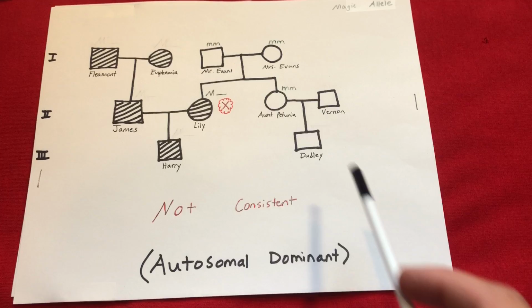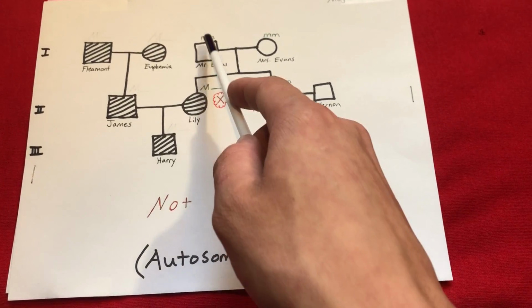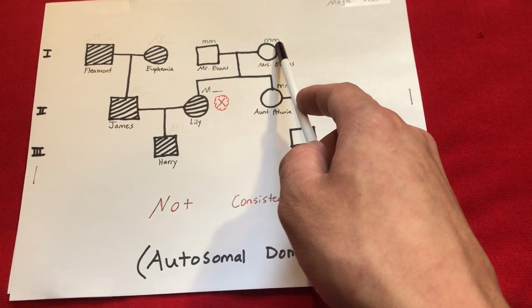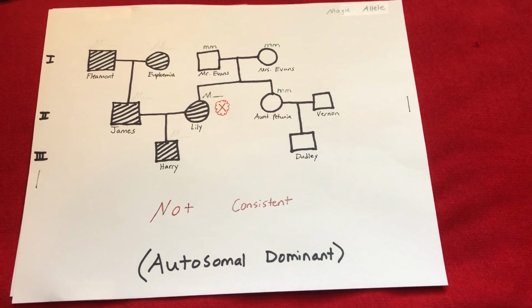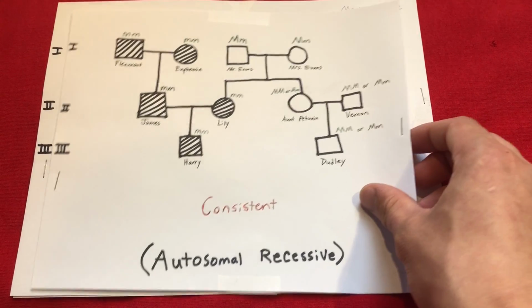Looking at the autosomal dominant mode, we see that this mode is not consistent with this pedigree either. The reason is that Lily has the dominant allele for magic, while both of her parents, Mr. and Miss Evans, are recessive for the trait and do not show magical ability, so Lily could not possibly receive the dominant big M. The autosomal recessive mode of inheritance is consistent with the following pedigree.